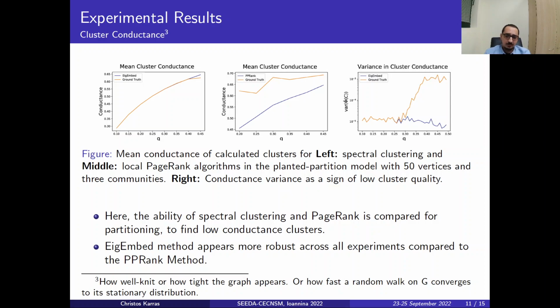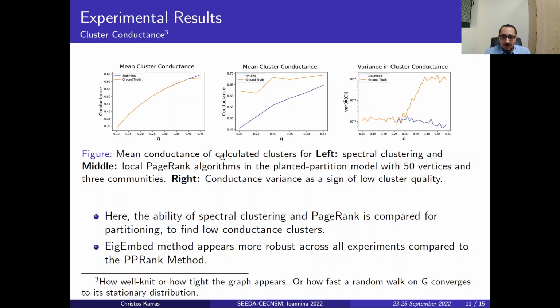Here we can observe the ability of spectral clustering and PageRank to partition in order to find low conductance clusters. The eigenbed method appears more robust across all experiments compared to the local graph exploration method.